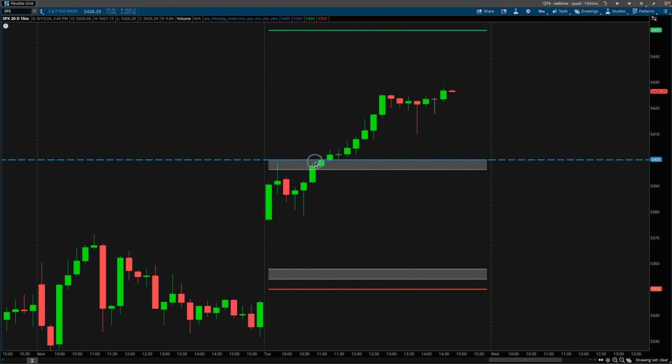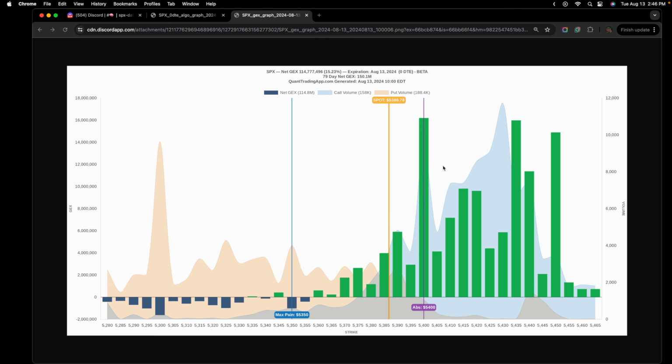Once we broke above 5,400, I knew there was less pressure. I wasn't too concerned. During this time frame here, yes, there was a little bit of concern, but we didn't break the low of day, so I wasn't necessarily too worried. Once we broke here, it definitely was satisfying to know that the trade was on the right side for today. It doesn't always happen that way, but this was a gamma profile that was pretty simple.